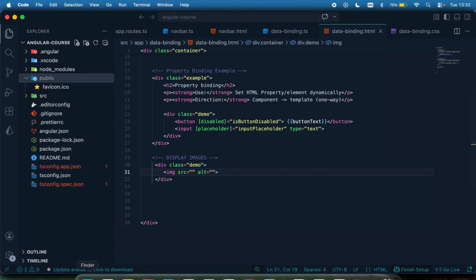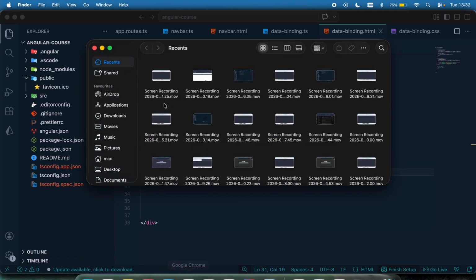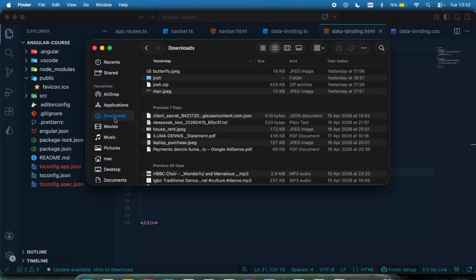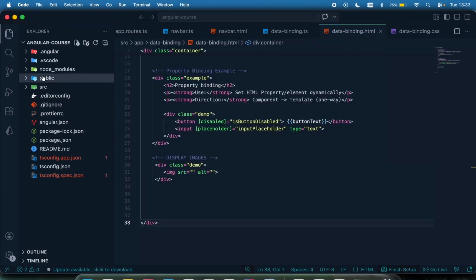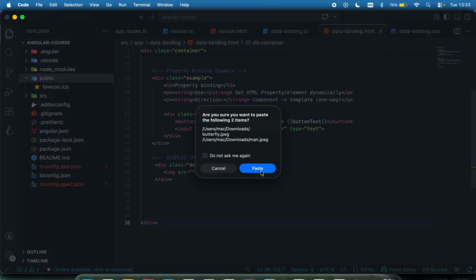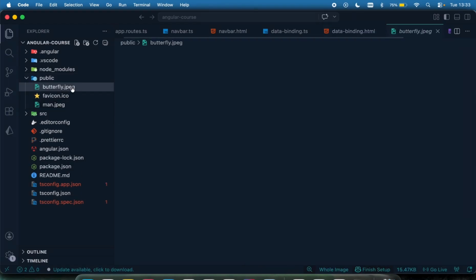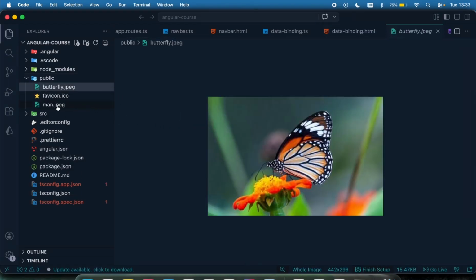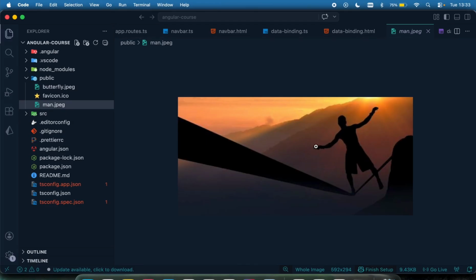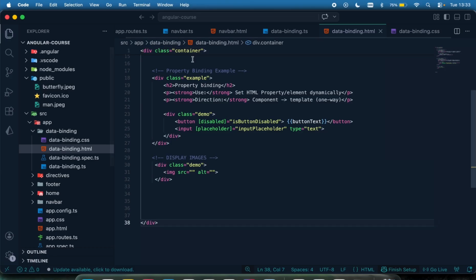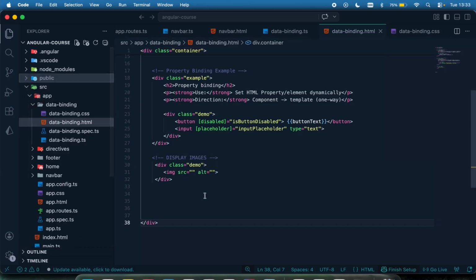So I'm going to look for some images already. Just download some images online. I already have 2 images right here. You can download any image online and then just have them in your public folder right here. You can see I have my butterfly, and then this image, I don't know who this guy is, but he kind of looks cool. So these are the 2 images right here. I want to display this in Angular.